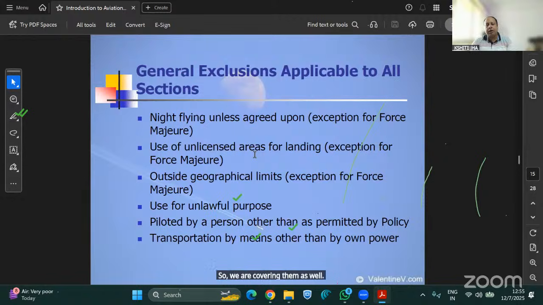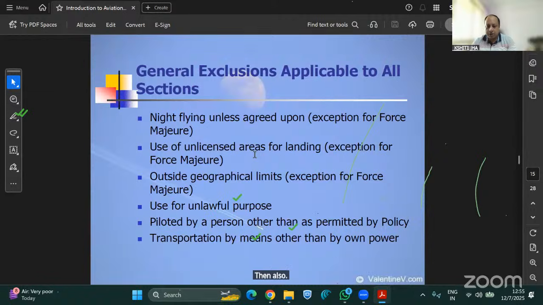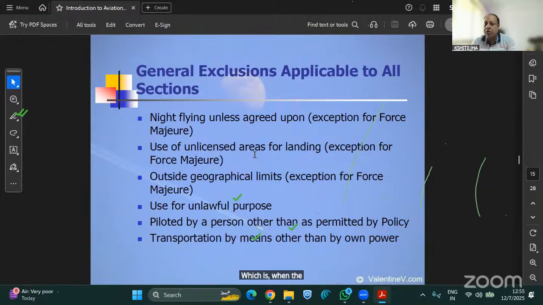Then outside geographical limits. Sometimes it happens that when the helicopter is flying in a border area, due to some force majeure, it is not able to land in India and lands in some other country, which is beyond the geographical limit of the policy. Then also this is covered. Force majeure is normally excluded, but under force majeure, when the aircraft is beyond the care, custody, control of the pilot, then these can be covered.